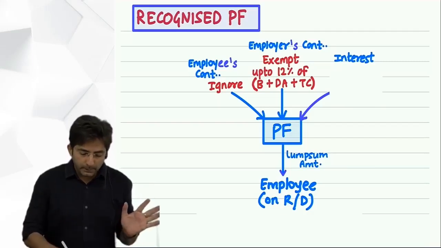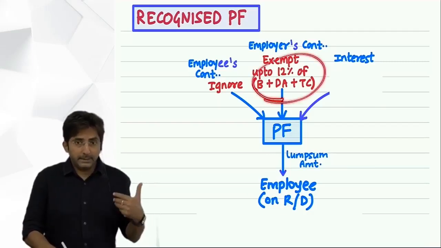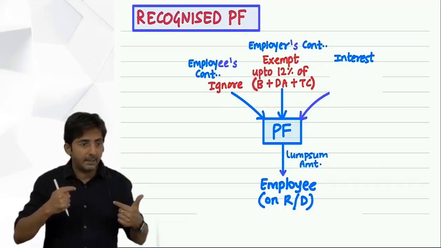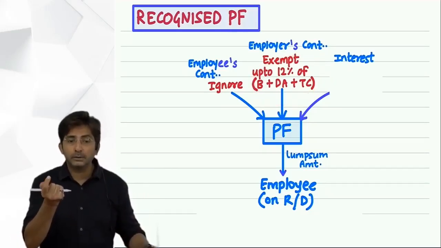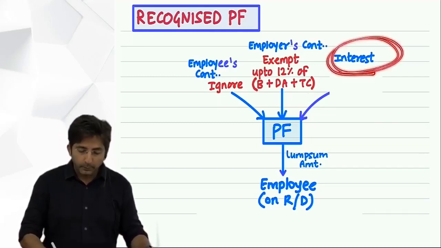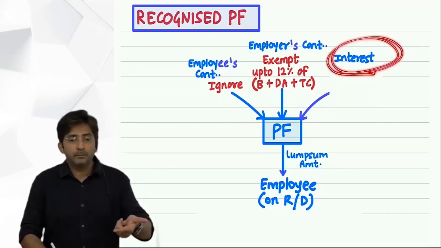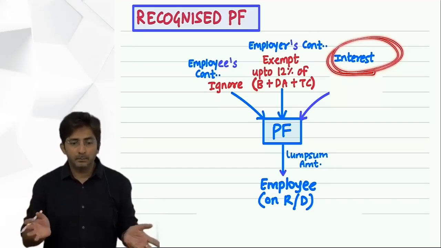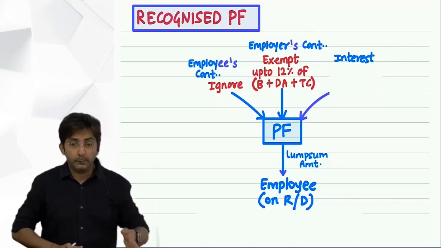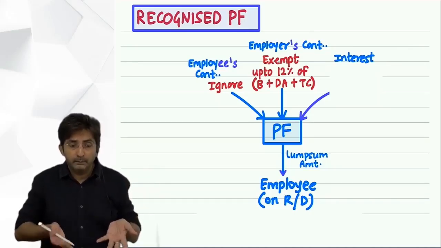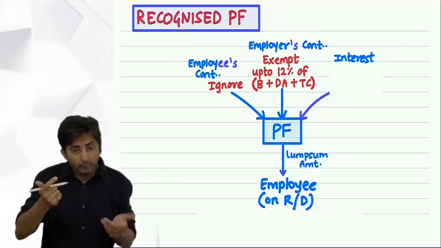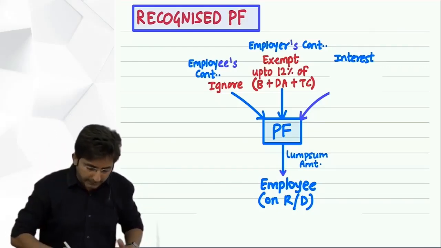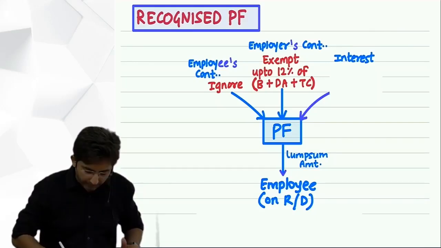See, this 12% was of basic, dearness allowance and turnover commission. But the 9.5% which I said right now is the rate of interest. It means what the law says: if in your Provident Fund you are getting interest at the rate of 9.5%, it will be exempt, as it is a reasonable rate of interest. But if you are getting interest of 12% or 15% in your Provident Fund, this rate of interest will be taxable. Not fully, partly. Okay, so here it is exempt up to 9.5%.